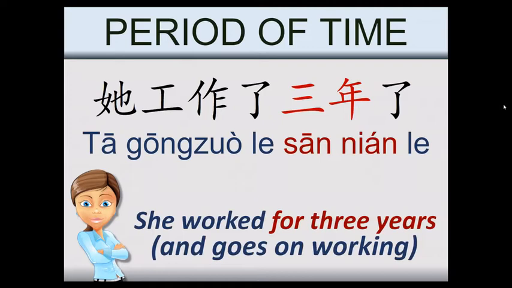Some people say that this is referred to the past, but this is not absolutely true, okay? Sometimes we use le and we are not referring to the past. We are referring to maybe the future or an action that is going on now. So careful with that, but completed action, and the second le helps us to understand that this action continues, okay? We started in the past. She started working here 3 years ago, but today she still is working, okay? She continues working here.